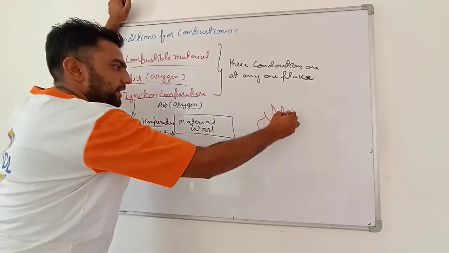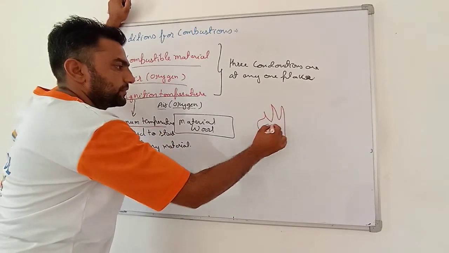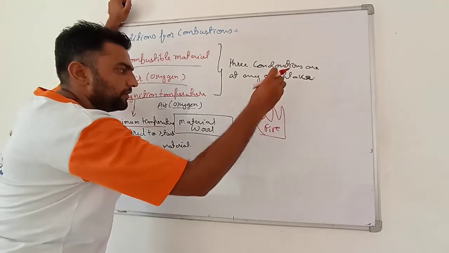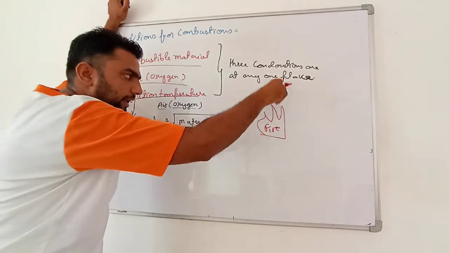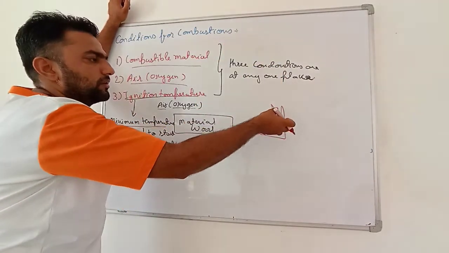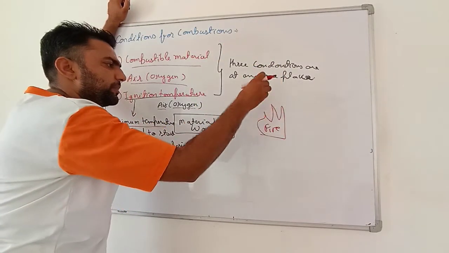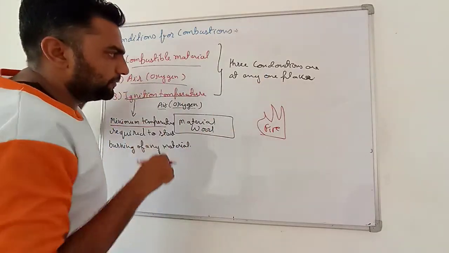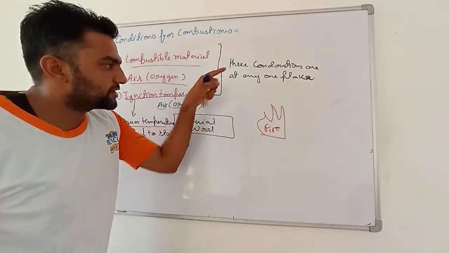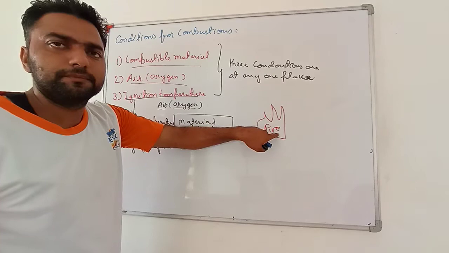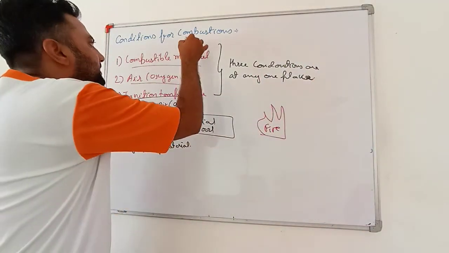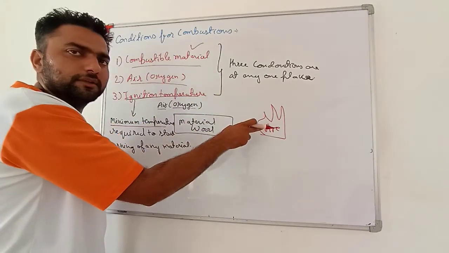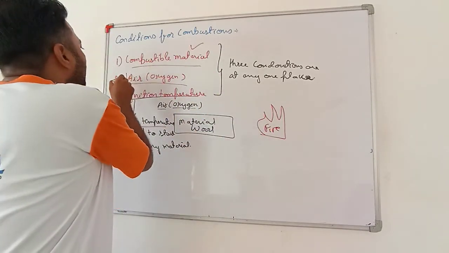If fire is there, and if I add more and more dry wood pieces or any combustible material, clothes, paper, then this fire will continue. And if I do not add that material, fire will stop. If again I add this material, fire will start. That means I am giving it the combustible material. Now, air or oxygen.